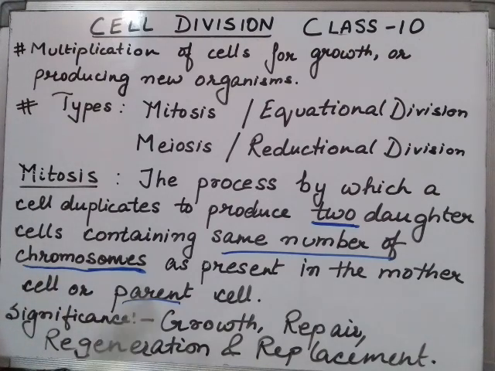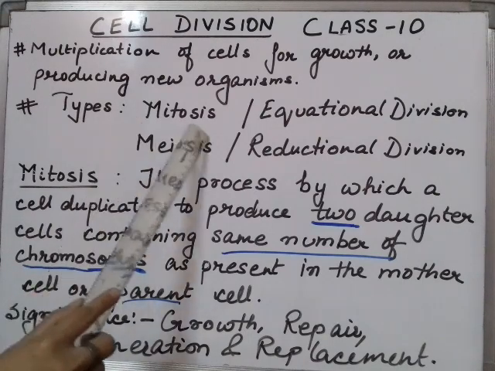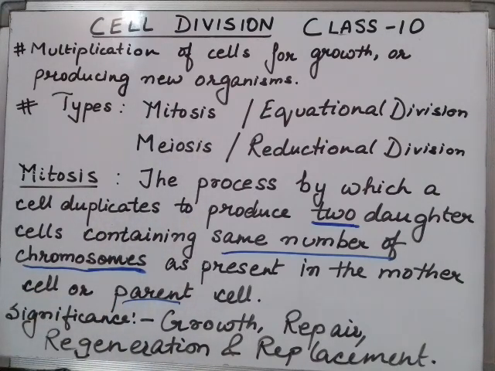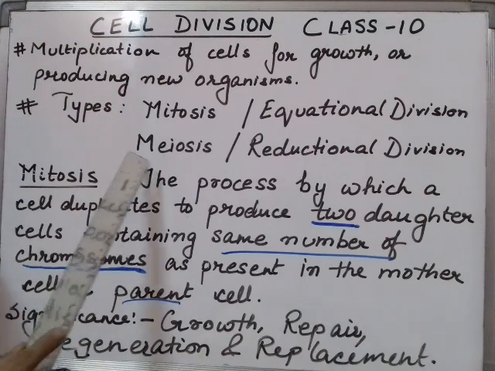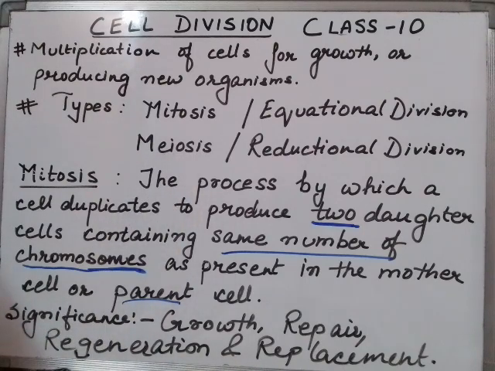It is categorized into two types, as I wrote here. First one, mitosis, which is also known as equational division. How and why, I will be telling you now. Mitosis is mainly a growth division. The second one is meiosis, which is also known as reductional division. Again, why, I will be telling you. Now we will start with mitosis first.